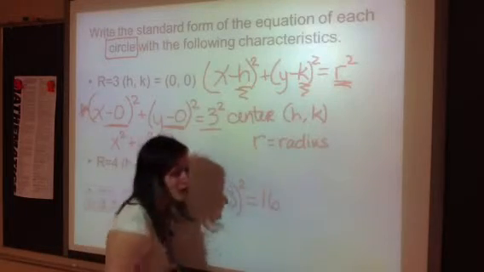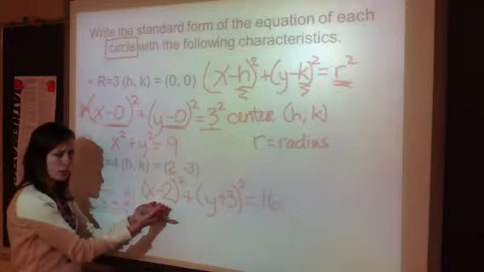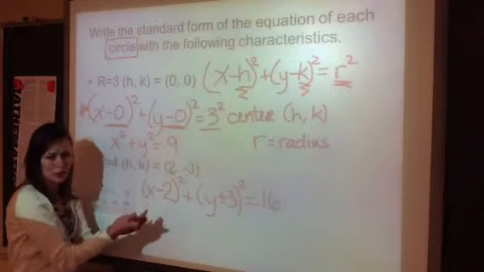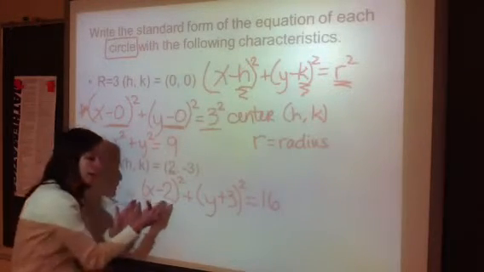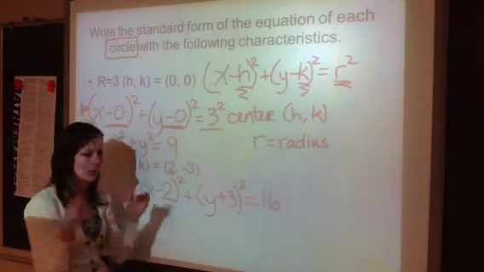And you're done. On this one, we cannot simplify because we cannot take x minus 2. We cannot square each part. You have to do an area model to square this, and an area model to square that, and it makes it huge, and we don't want to do that today.